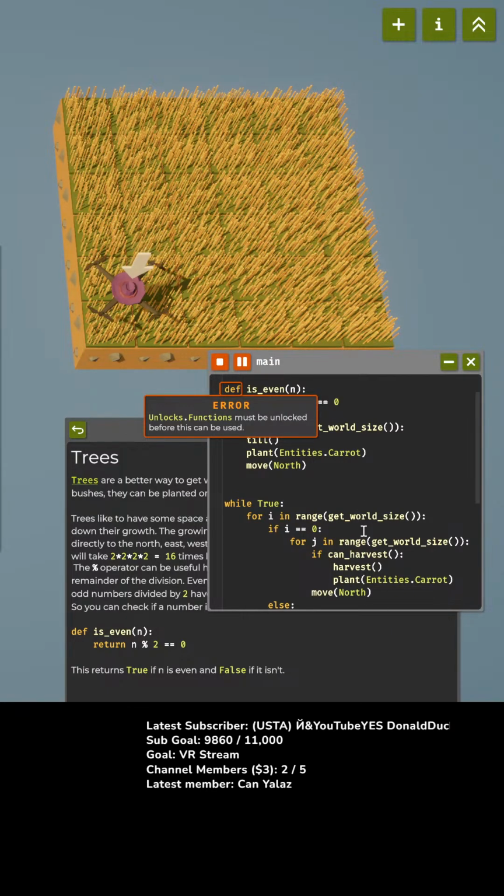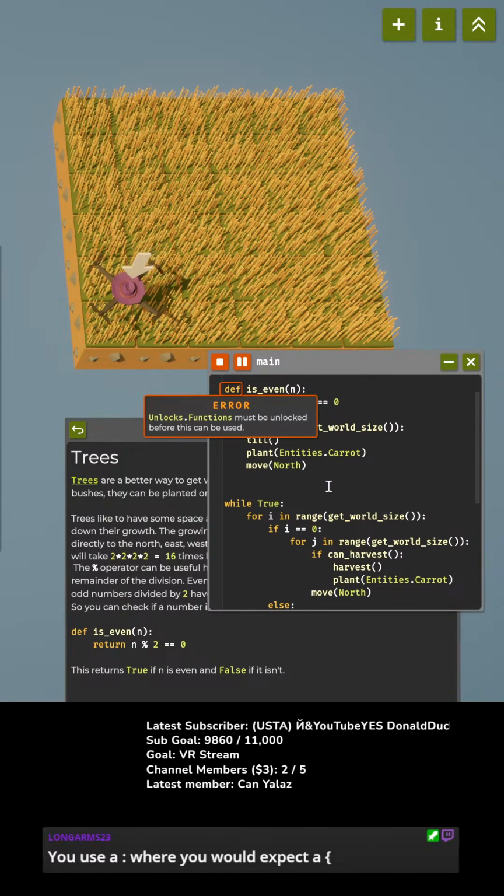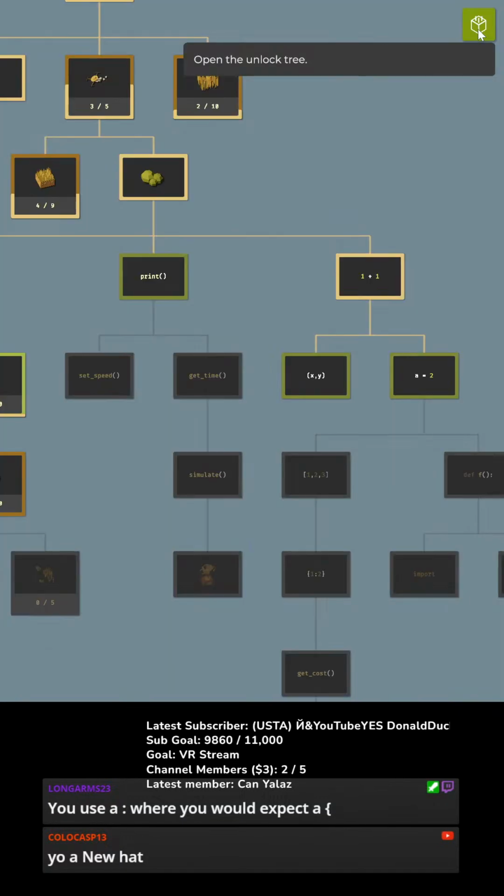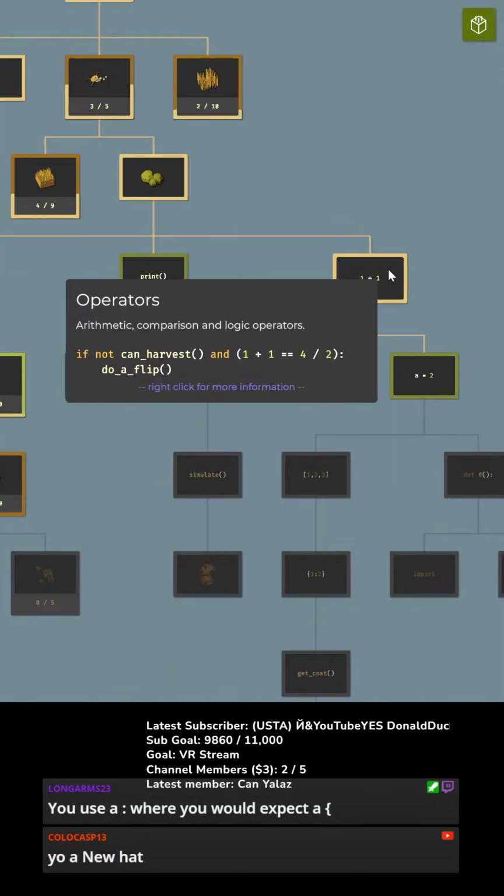Ho-ho! I got a new hat. I can now have a traffic cone if I want. Okay. Oh no! Functions have to be unlocked before I can do this. Okay. Well, I was just doing what it said. It said to use a function, so I did that.